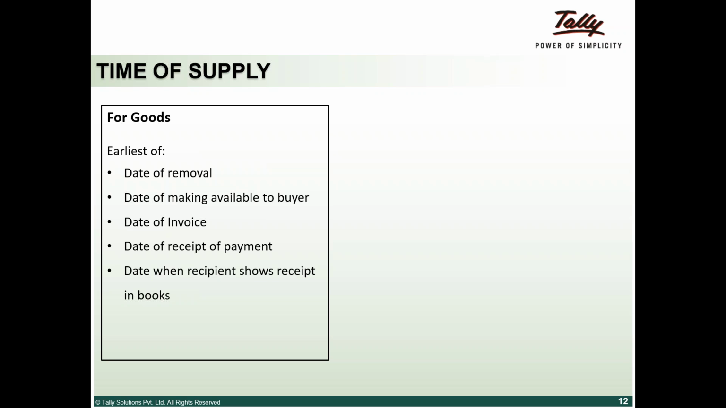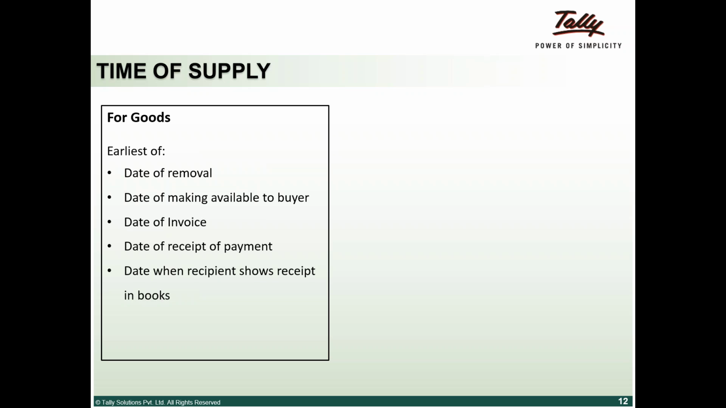The date of invoice is as soon as we raise an invoice, that date. Or receipt of payment: if I receive payment, like an advance, from that date. And the third one is as soon as I account for the receipt, whichever is earliest is the date of the time of supply. So it becomes important to recognize when the good has been supplied. Like you said, the earliest of any of these things.